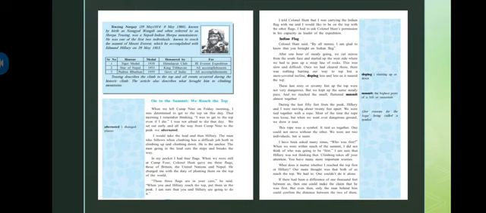Because if we are tied with someone, if one is not moving, the other one also cannot move, and if one is moving, the other one also has to move at the same time, right? So that's what it was all about. And what he's saying is, we were not individuals, we felt like a team.